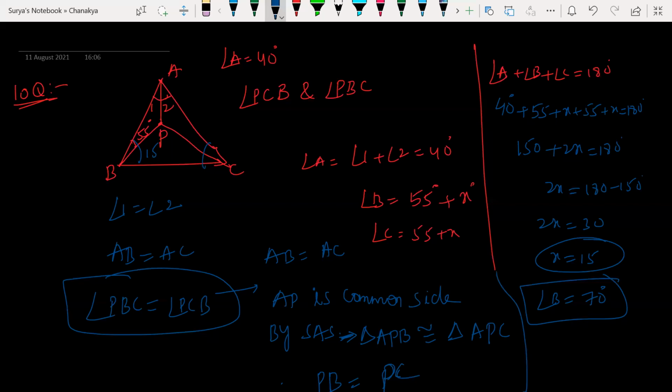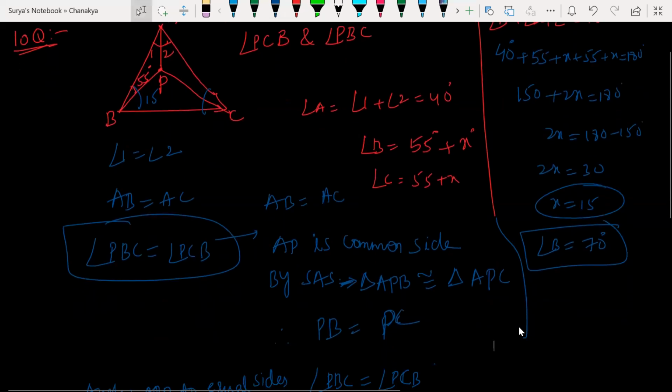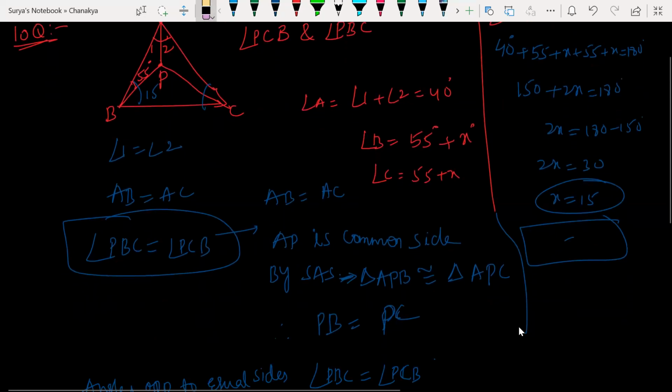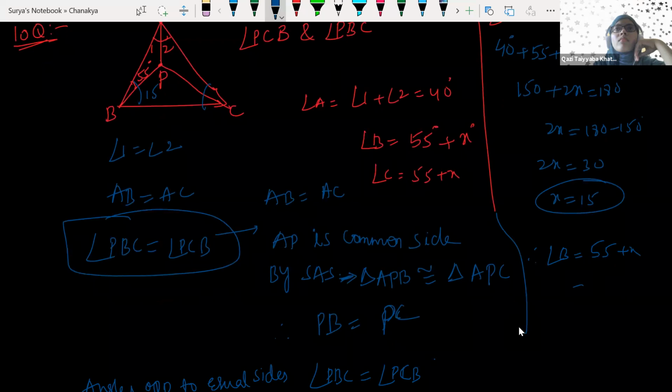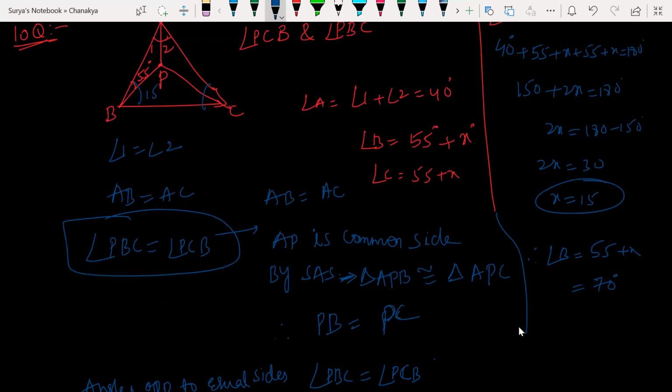Is that clear? Any doubts? No, sir. No doubt. Therefore, angle B is equal to 55 plus 15. They are solved in the same method. Very good, beta. Is it clear? Yes, sir.